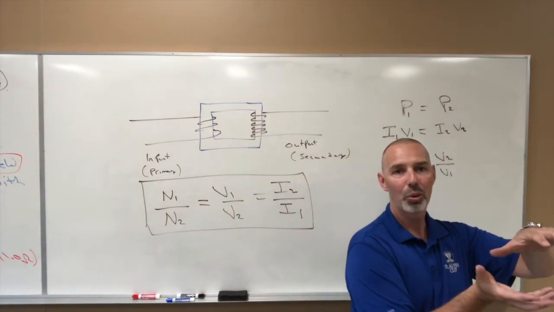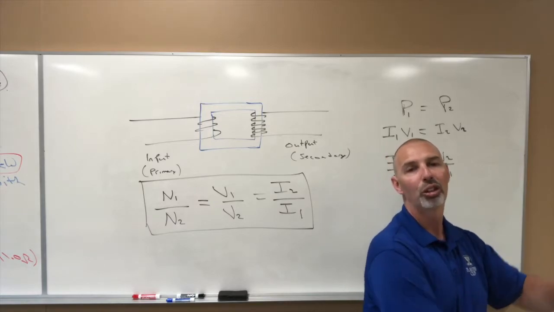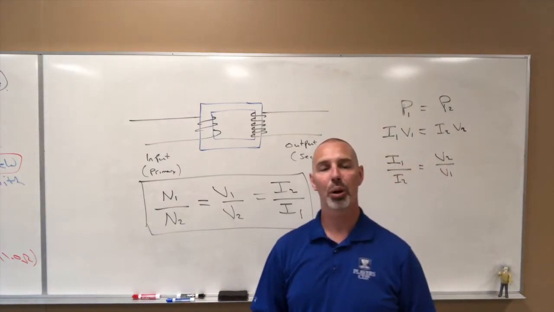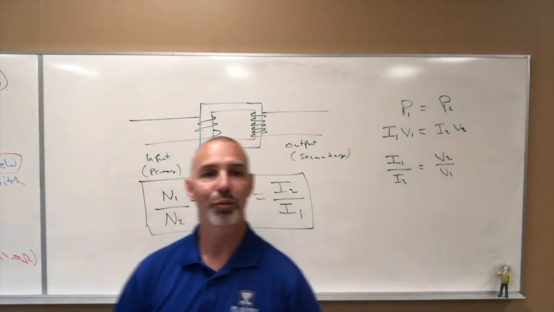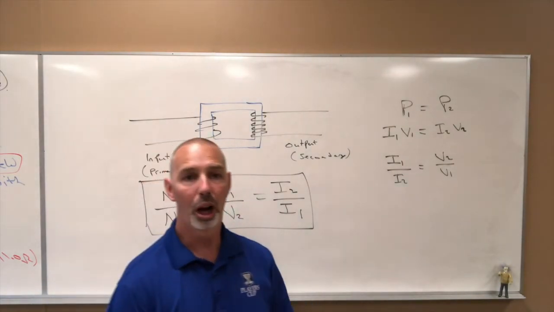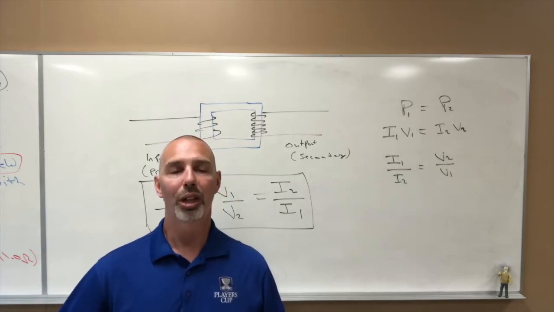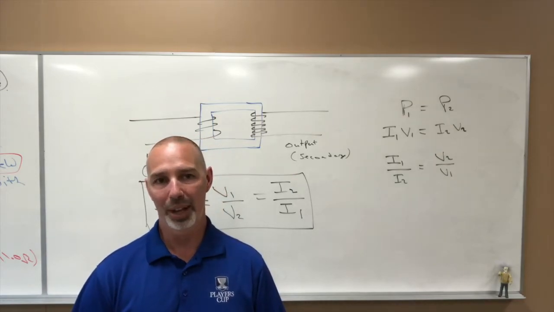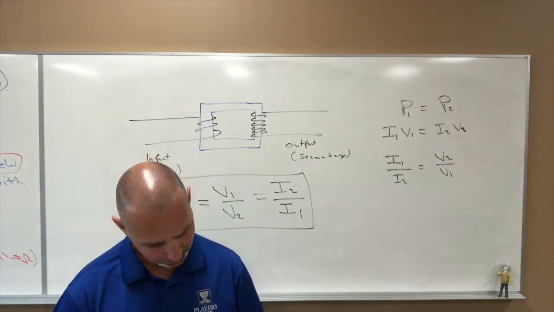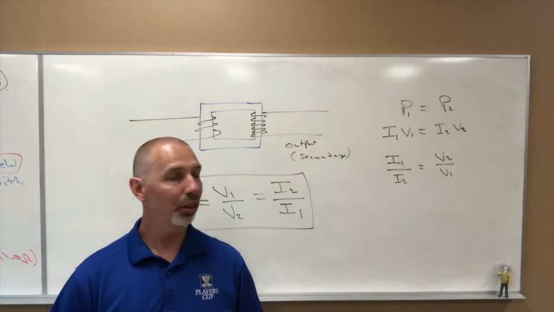We step it down, we transmit it to our houses, we step it down until we finally get it into our houses, where we have a 240 volt line coming into our house, which then again gets stepped down into 120 volts so that we can run the appliances that we have. All right. So that's the way the theory works.